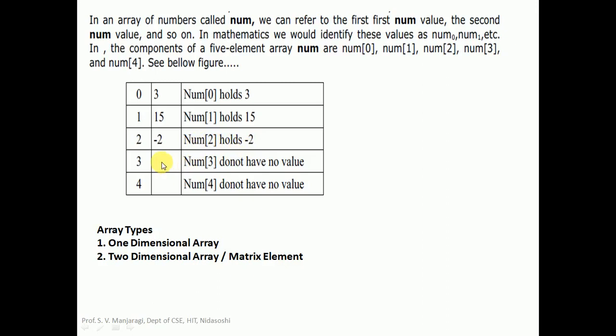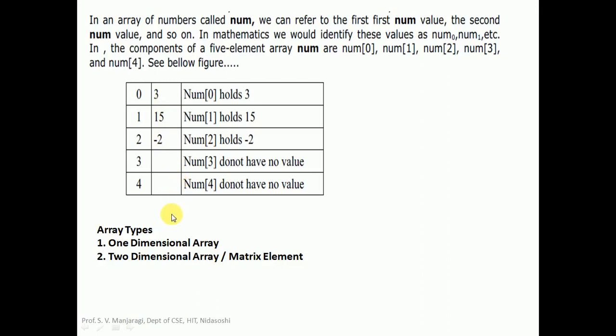And the remaining locations of the array, that is index 3 and 4, are indicated as num[3] and num[4]. These two do not hold any value. They are not storing any value. So only 3 values have been stored here, but maximum we can store 5. But we can utilize less than 5 also. In this particular example, we are utilizing only 3 array locations out of 5.